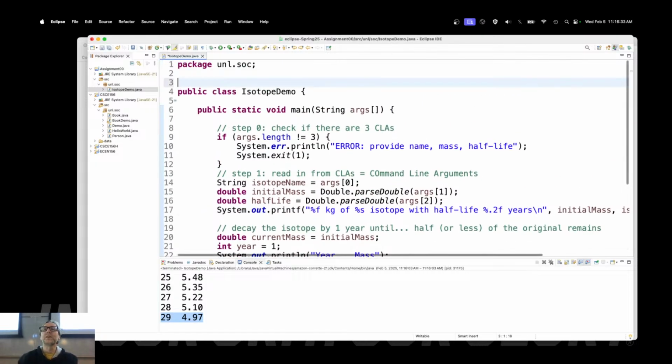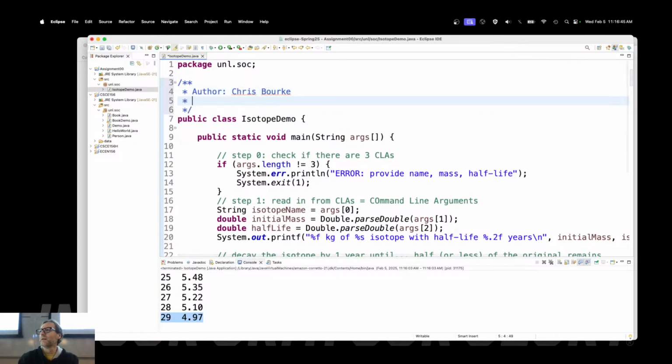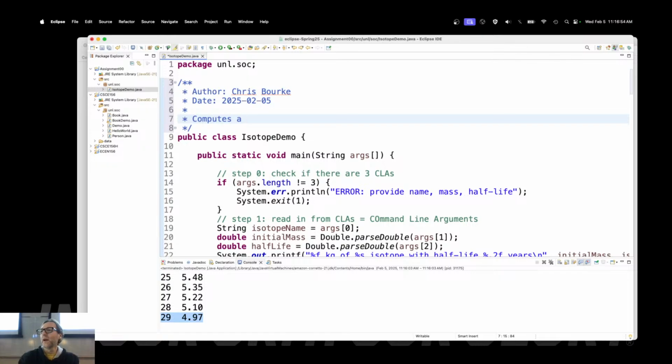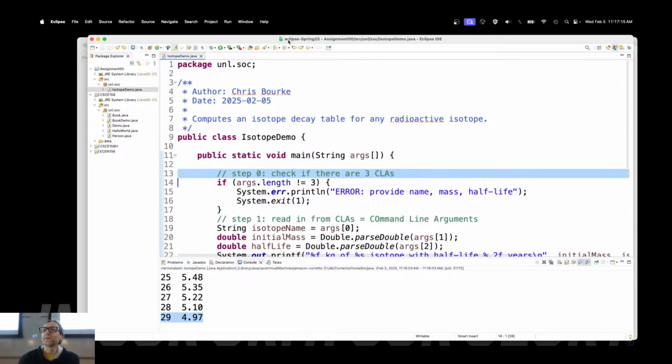What else would you need to make this turn-inable, right? You would need author documentation. So what is this? Author, date. We did this on February 5th. And then purpose. Computes an isotope decay table for any radioactive isotope. All right, there we go. That's all you need, a short description. What else would you need to do to make sure that you got full points? Get rid of that cruft, which I'll leave in for now when I post this.